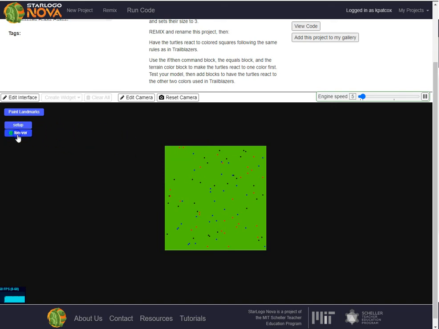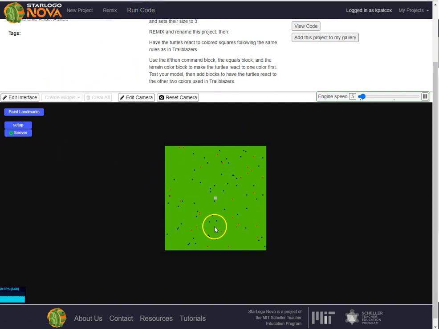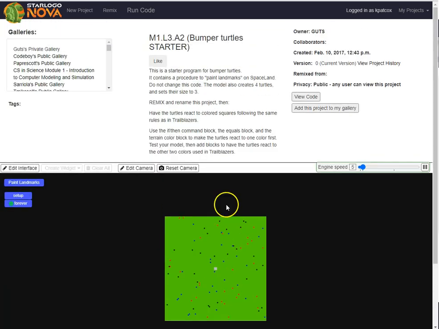So if I click Forever and push Set Up, now I actually have these turtles here. So I just need to run the code. So let's set up, and it should work. I'm not sure why this isn't running right now. But these turtles are going to react to the environment. It might be because it's not fully completed.